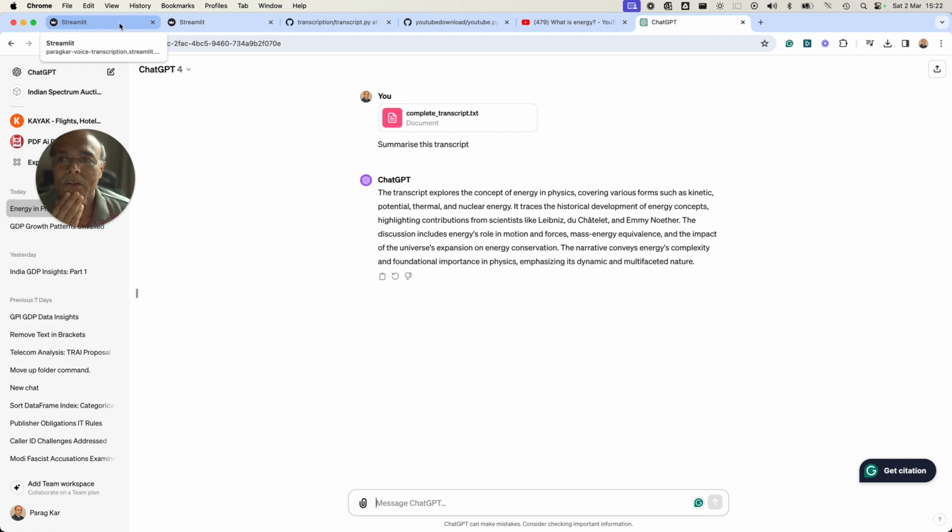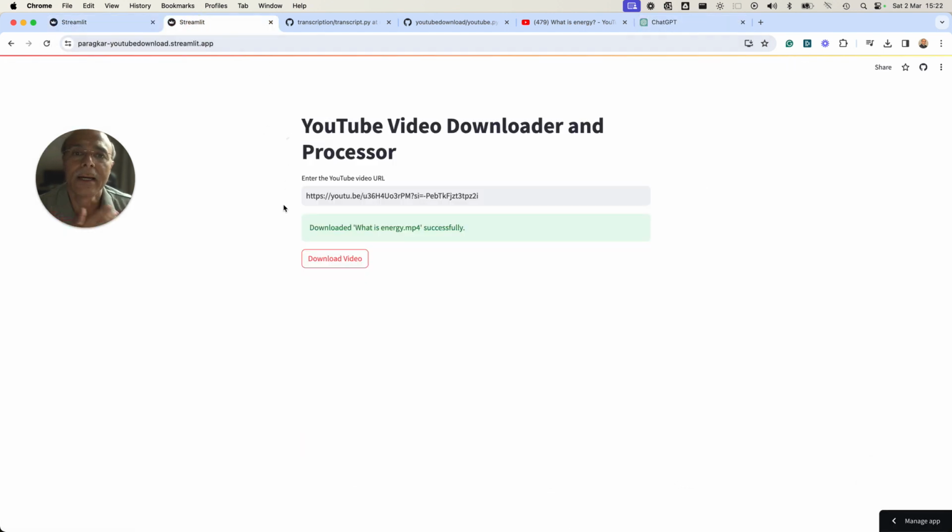Okay. So this is very useful. The only thing that I found a little difficult, and I was not able to get around this problem, is that if there is an age restricted video, YouTube will refuse to download. The code does not work. And I tried my level best by using my own login details to log in and then download. It did not work for me.